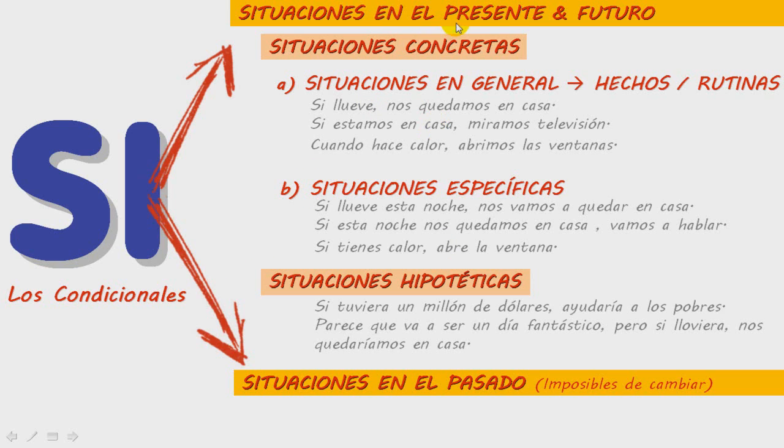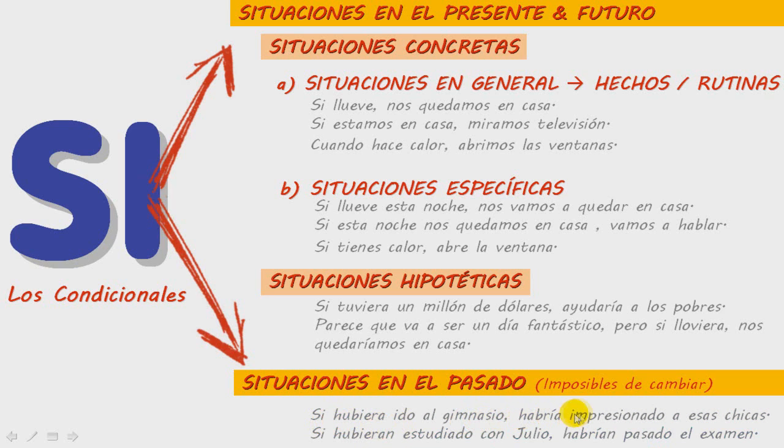So as we can see, to talk about presente and futuro, we really have two main types of conditionals. One for situaciones concretas, one for situaciones hipotéticas, whereas if we talk about the past, we also have another type. We have one type. Si hubiera ido al gimnasio, habría impresionado a esas chicas. If I had gone to the gym, I would have impressed those girls. Si hubieran estudiado con Julio, habrían pasado el examen. If they had studied with Julio, they would have passed the exam. However, this didn't happen. These are situations impossible to change. This is the conditional in the past.